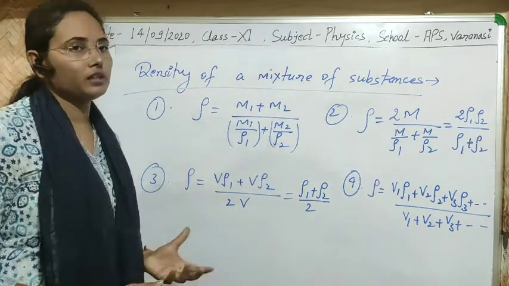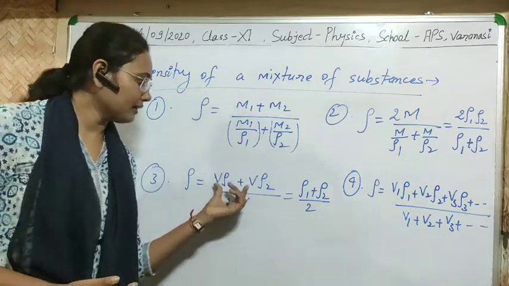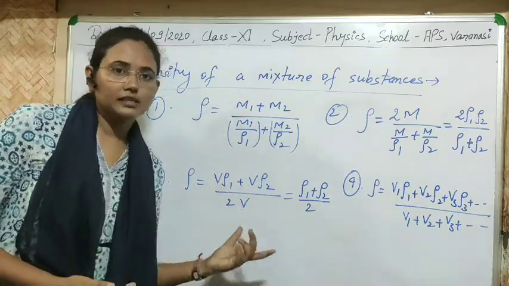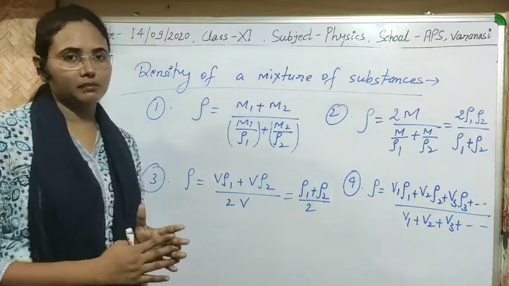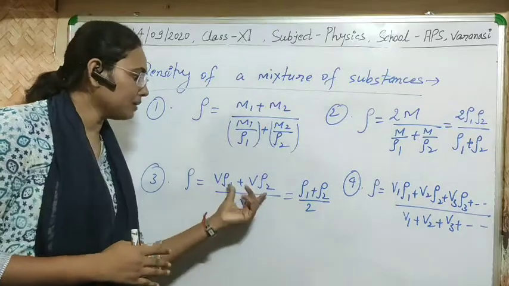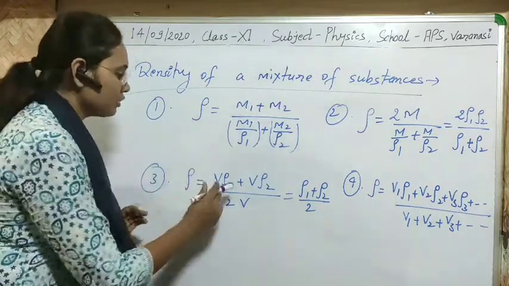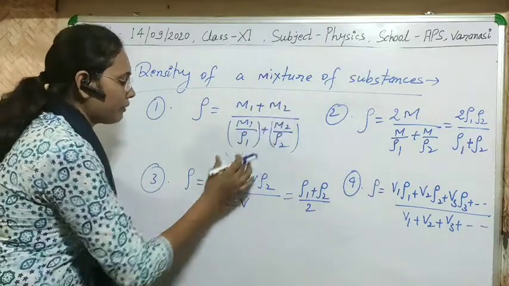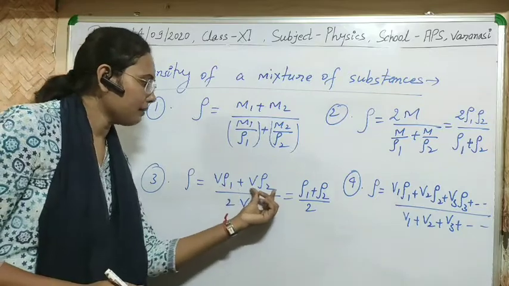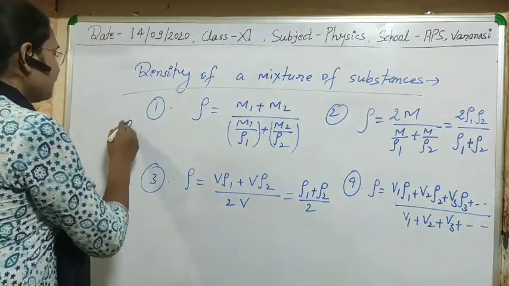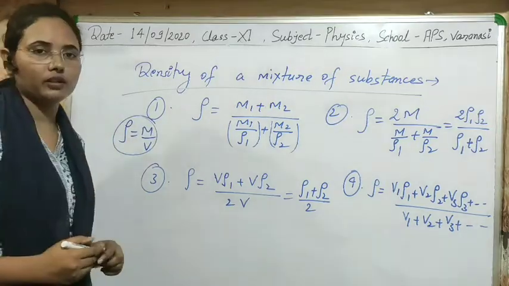The third case is when we don't know the mass of the two substances, and the volumes of the two substances are the same, but the densities are different. Then in place of m1 plus m2, m1 will be v into rho 1 plus m2 will be v into rho 2. Simply keep this formula in your mind and you can easily solve all other things.